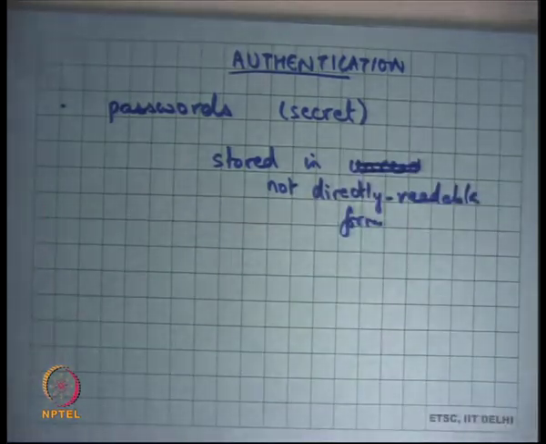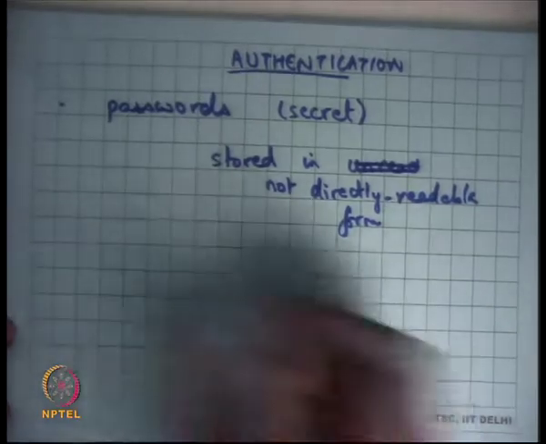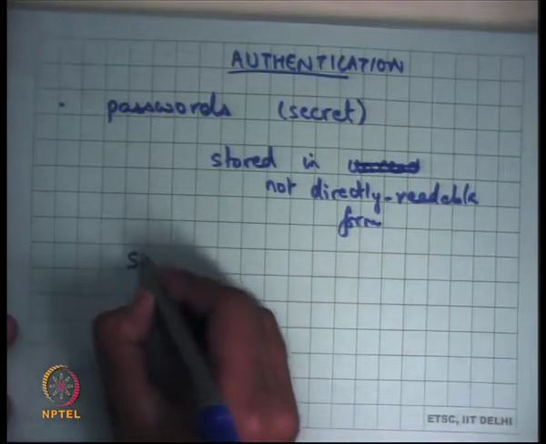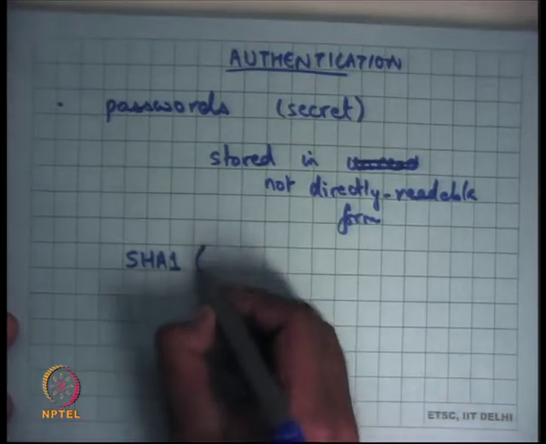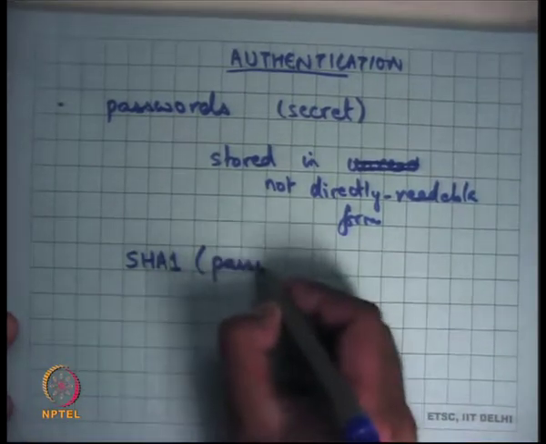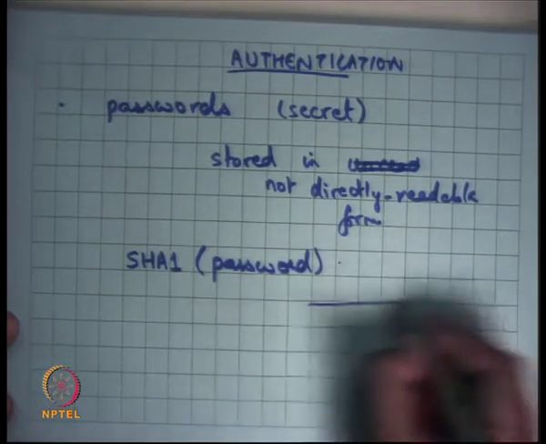The way passwords work is that, let's say I have a password on a system, then you will use some kind of one-way hash. There's a popular one-way hash called SHA-1, and you will apply SHA-1 to my password, and you will get a large string.